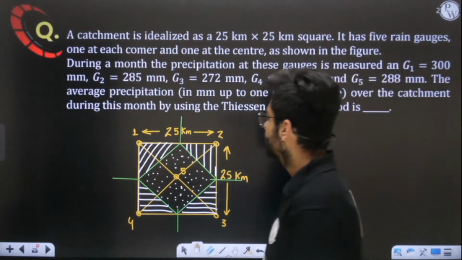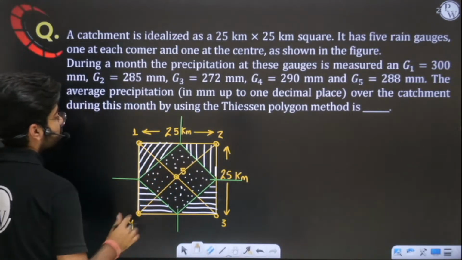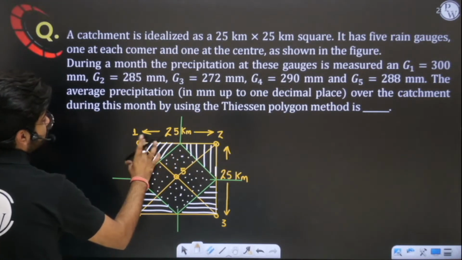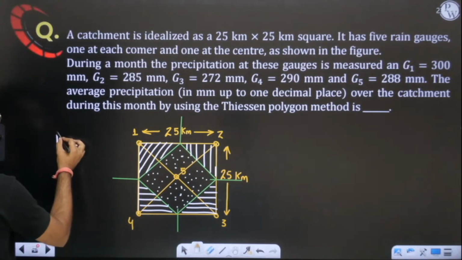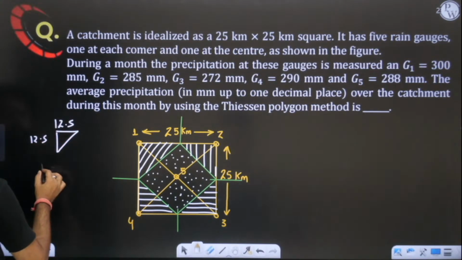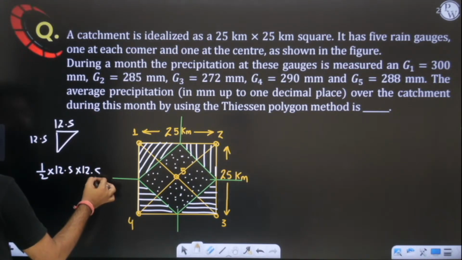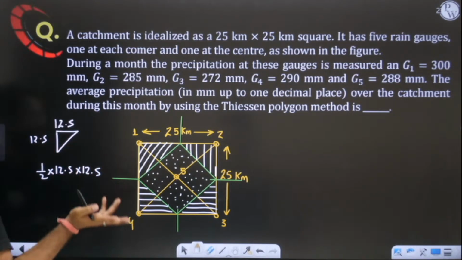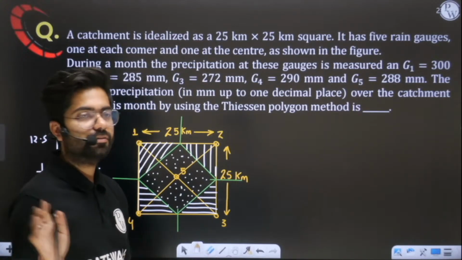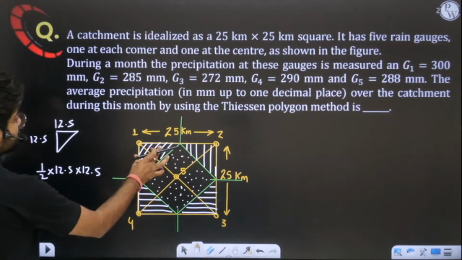Perfect. Now you need to understand how I will find these areas. Okay, see, you can easily find them. It is very simple. See, this is 25, so this is 12.5 and 12.5. So if you want to find the area of a triangle which is 12.5, 12.5, you can simply do half into base into height. Yes or no? This is base, this is height. Simple. Half base into height you can easily do. Yes or no? Perfect. So this is the same area.